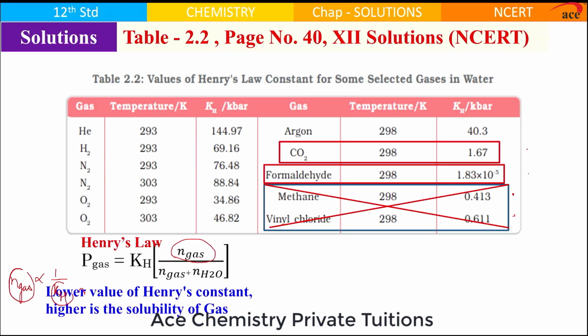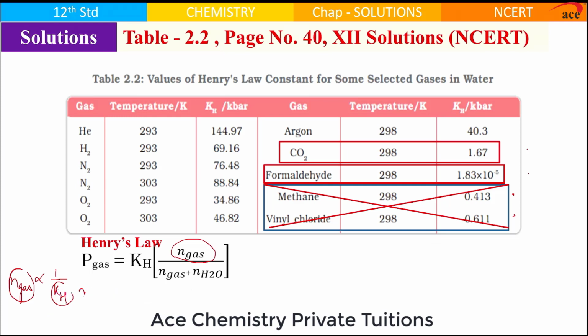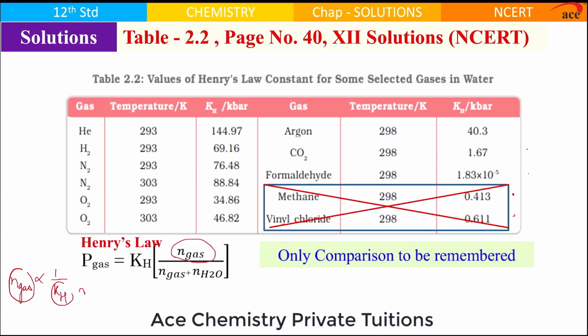Now, if you see carbon dioxide and formaldehyde, you will find the formaldehyde value is much smaller. That means formaldehyde is more soluble than carbon dioxide. So, in the entire table, the most soluble gas is formaldehyde. Now, none of the numbers in this table have to be learned by heart. These numbers have to be only compared, nothing to be memorized.